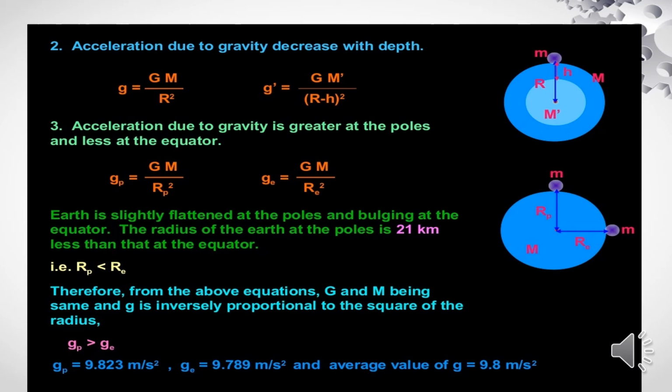Therefore, from the above equations, capital G and capital M being the same, and g is inversely proportional to the square of the radius. That means gravity at the poles is greater when compared to gravity at the equator. So approximately we can say that gravity at the pole is 9.823 meter per second square, gravity at the equator is 9.789 meter per second square, and on average we can consider 9.8 meter per second square.